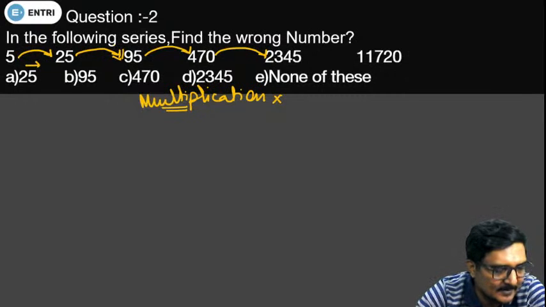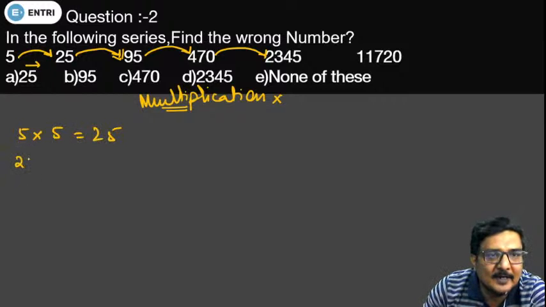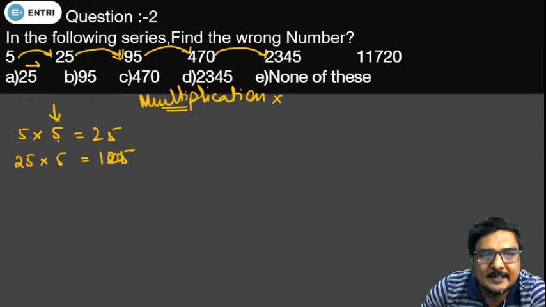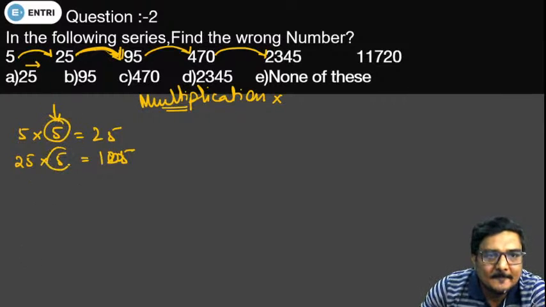Nasreen Sheikh has given the answer D. Kiran Chand is giving 470. Okay, let's see what the difference is. Actually, when we multiply, 5 into 5 is equal to 25. And with the same approach, 25 into 5 will become 100, 125. So what we can see is that this series is increasing by a multiplication of 5. Now we can see that this particular number is also going to increase by a multiplication of 5.